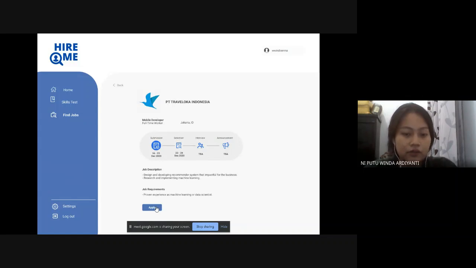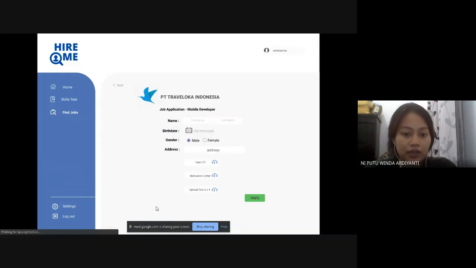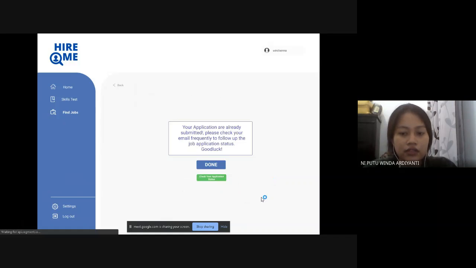If we want to apply for the job, we can click apply, and then we can just input the name, last name, birthday, gender, address, etc. Then we click apply again, and it says your application has been submitted. Please check your email frequently. There is some message. Otherwise we can check our application status, or we can just click done and it will direct to our job list.